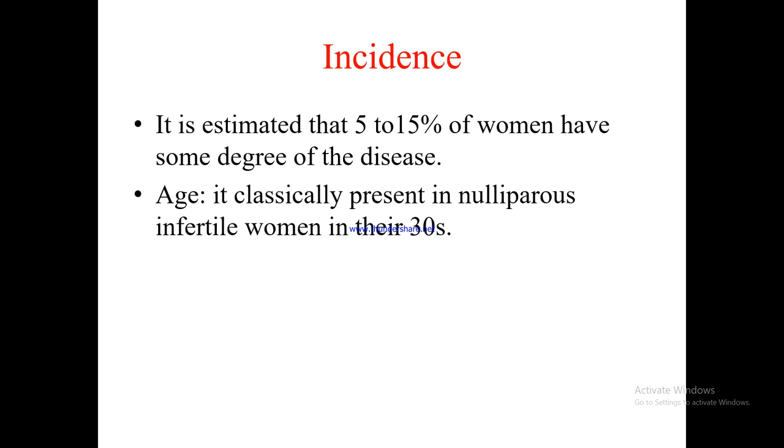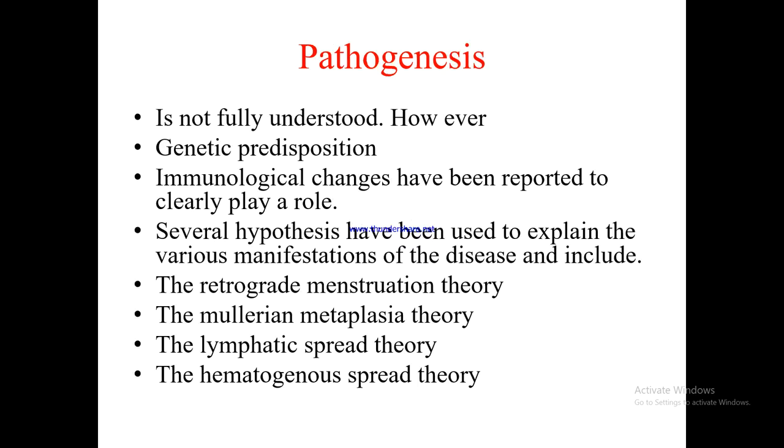Incidence: it is estimated that 5 to 15% of women have some degree of disease. Age: it classically presents in nulliparous infertile women in their 30s. Pathogenesis: it is not fully understood. However, genetic predisposition and immunological changes have been reported to clearly play a role.